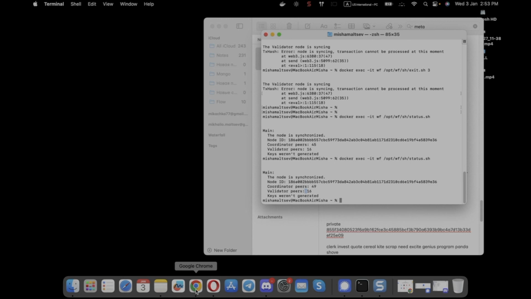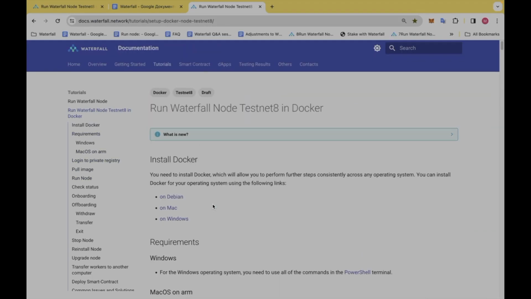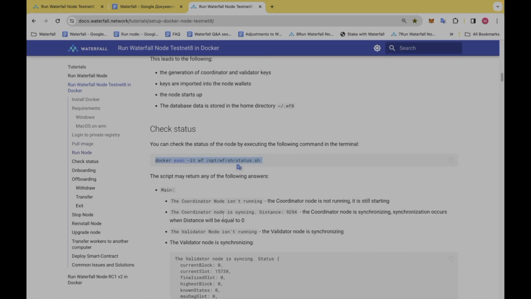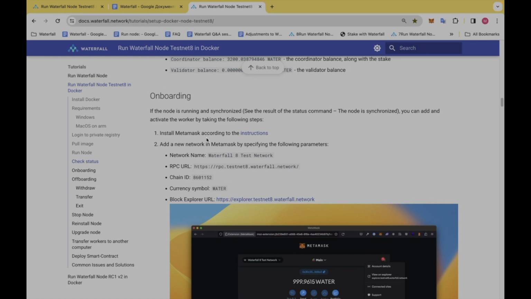So now I'm moving forward to add the Waterfall network to my MetaMask wallet. Here it is. We've checked that our node is running and synchronized. I have already installed a MetaMask wallet. You can do it on your own. I'm not covering this section in this guide. Okay, then.